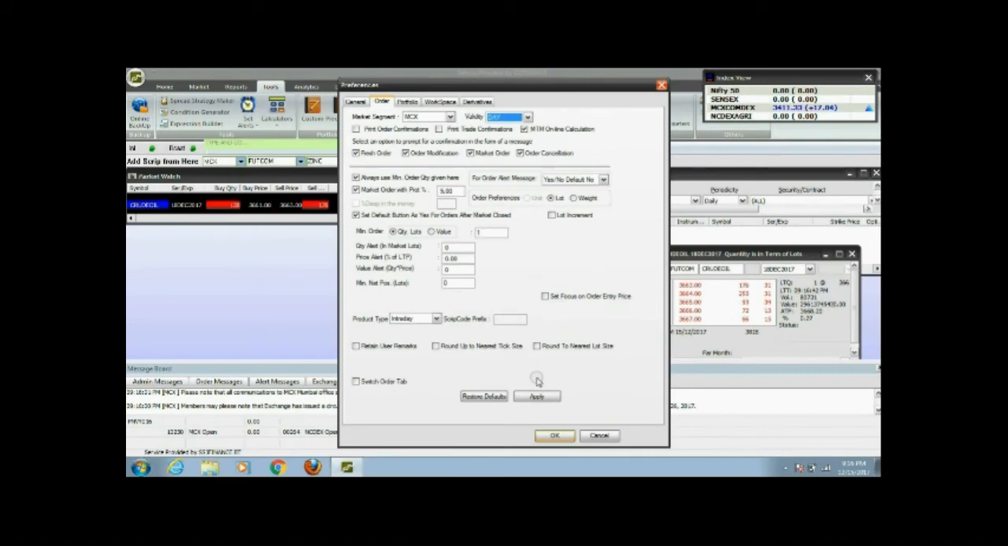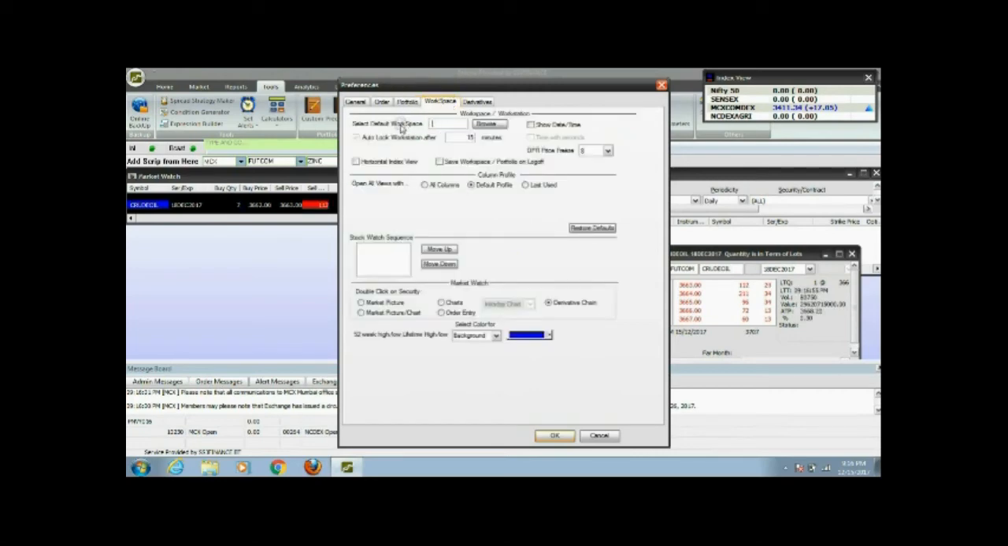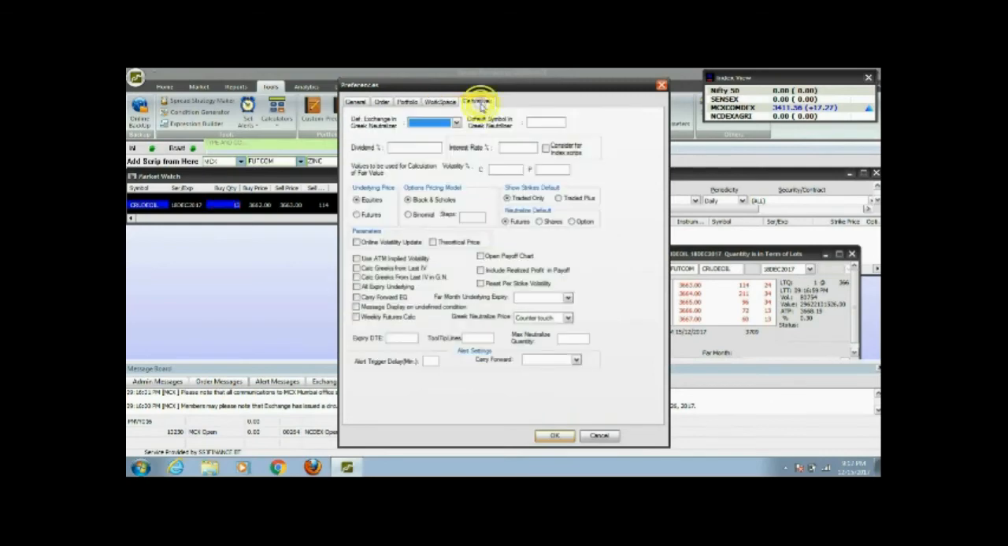Second, order. Order is the market segment we are working on. It's MCX. Validity, we have selected day. You can select whatever you want to, but generally it is day or GTC. MTM online, this point you should remember that it should be clicked. Why? Because this will help you in profit and loss MTM generation. It will be a continuous update of the profit and loss.